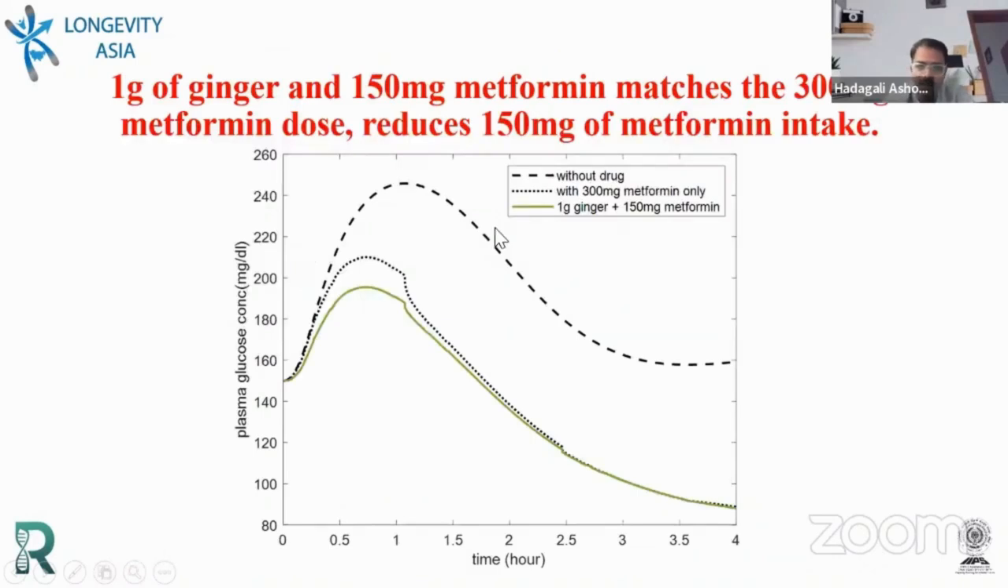And similarly, can we reduce the dose of the metformin? When we have given 300 mg of metformin, and when we have given 150 mg plus 1 gram of ginger, we are able to get a good match with the 300 mg of metformin. So 50% of the metformin dose can be reduced, because metformin has certain side effects like stomach upset. So yes, ginger is one example.